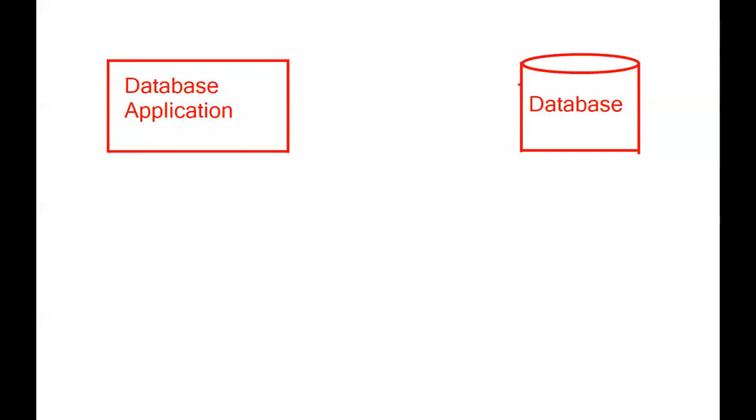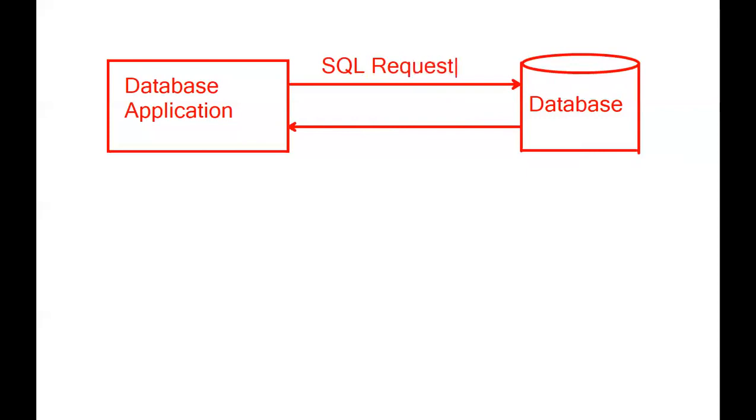Now, it communicates with the database by using which language? SQL. This request is called an SQL request, Structured Query Language request, and the reply is the SQL response.